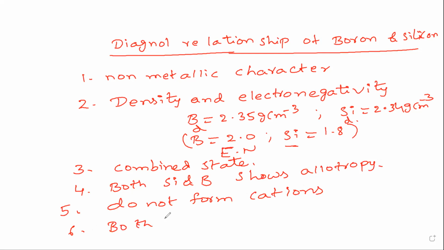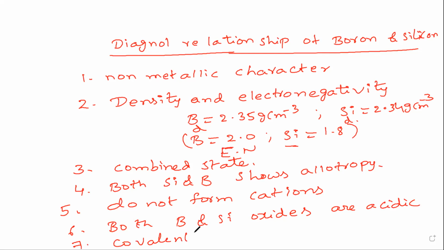Both boron and silicon oxides, that is SiO2 and B2O3, are acidic in nature. And both will form covalent compounds. So these are the properties by which we can say both boron and silicon have a diagonal relationship. And both combine with metals and form their carbides, borides and silicides respectively.